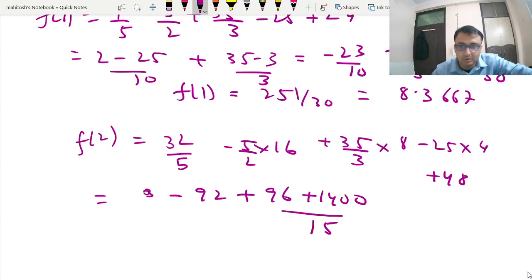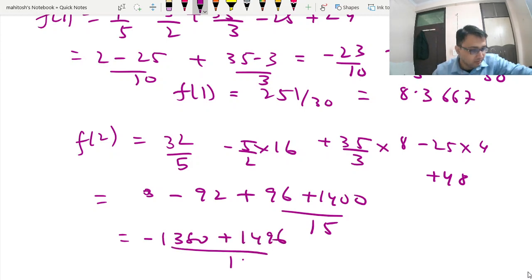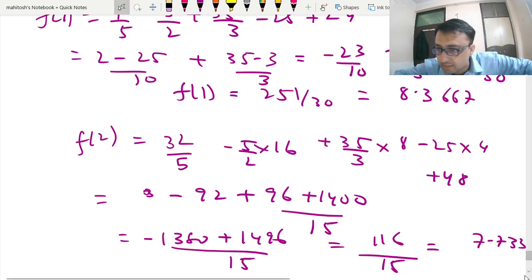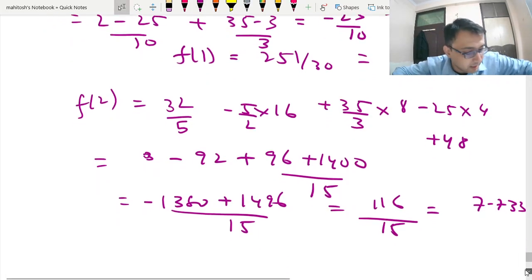This is nothing but your minus 1380 plus 1496 by 15. So use your calculator. Again, this turned out to be positive. So I'm interested in not the value but the sign. So again, f(2) turned out to be positive.